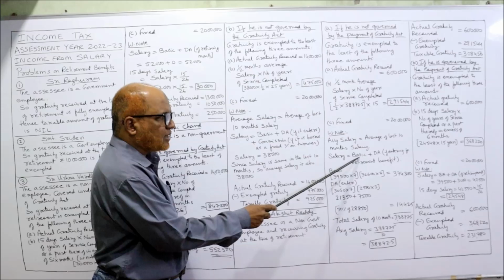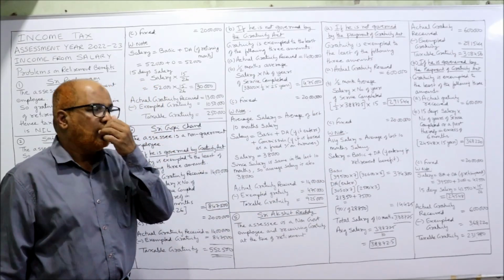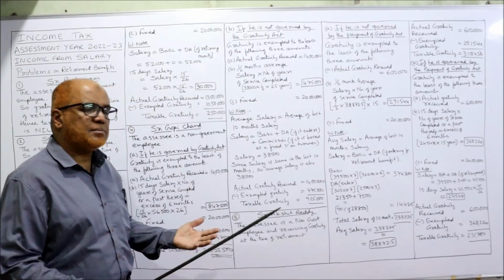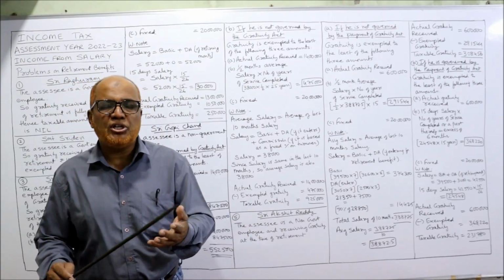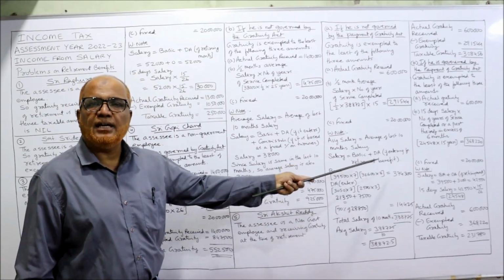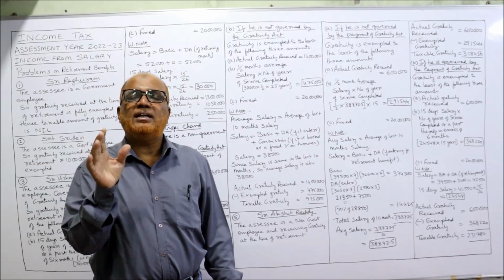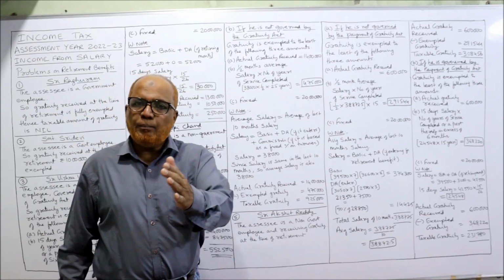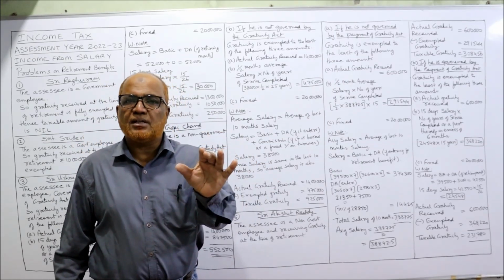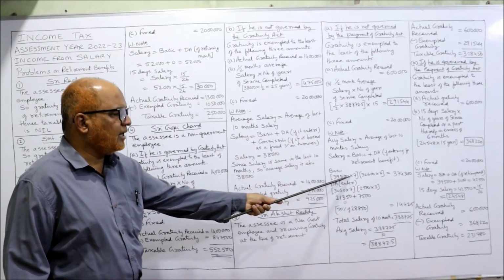Salary is equal to basic plus DA if it enters for retirement benefit, plus commission if it is based on a fixed percentage. Commission is not given, so ignore. Only remember basic plus DA if it enters for retirement benefit. We take the basic of the 10 months. Immediately before retirement, the 7 months basic was 39,500, so 39,500 into 7.